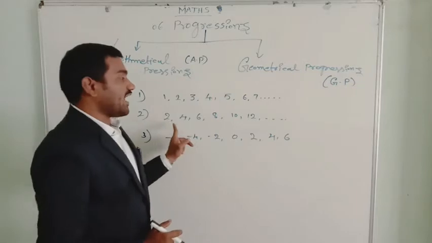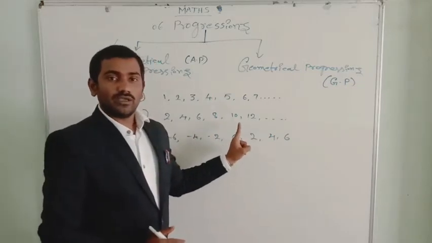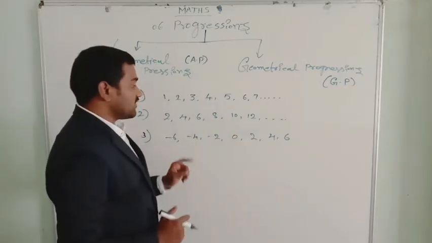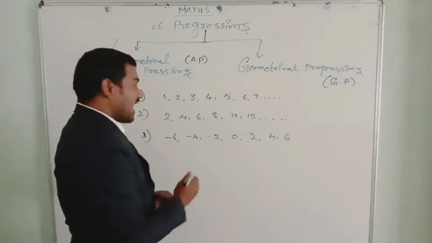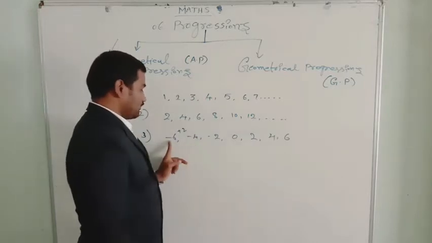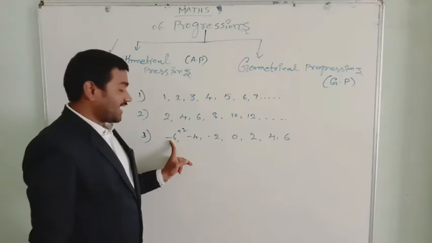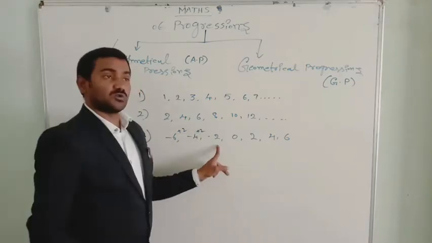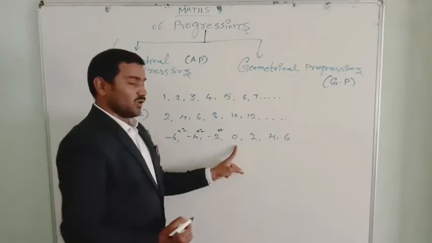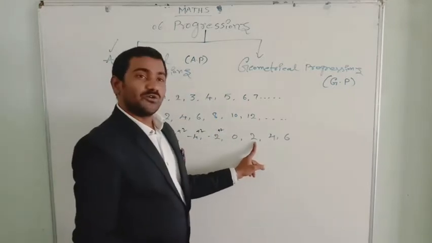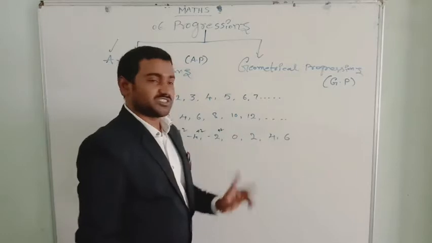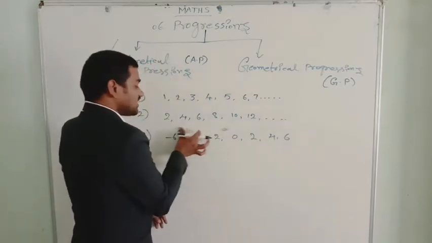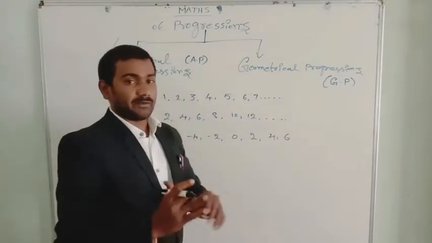Here also, we added plus 2. Here, see what we added. We added plus 2 again here also. Minus 6 plus 2, minus 4. Minus 4 plus 2, minus 2. Minus 2 plus 2, 0. 0 plus 2, 2. 2 plus 2, 4. 4 plus 2, 6. So, these lists of numbers are in a pattern.